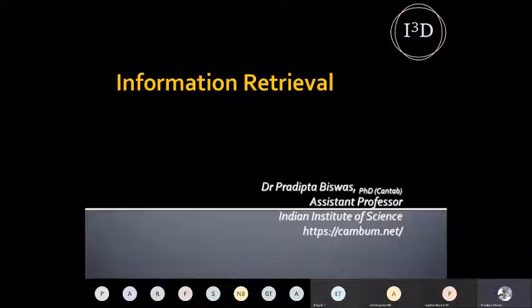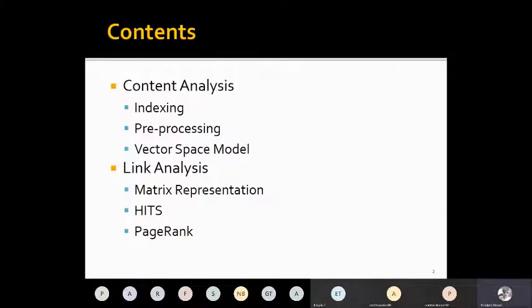or link prediction. So in particular, we will talk about document indexing, pre-processing of documents before feeding them to an information retrieval system. And then we will introduce the vector space model. That means how we can find similarity between a query and a document or among multiple documents. And then we will talk about link analysis.